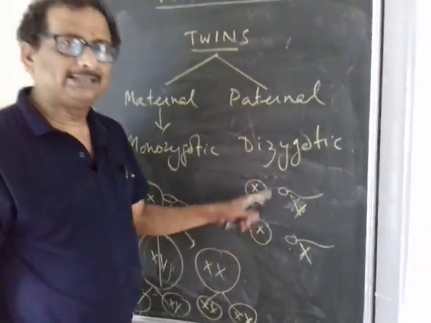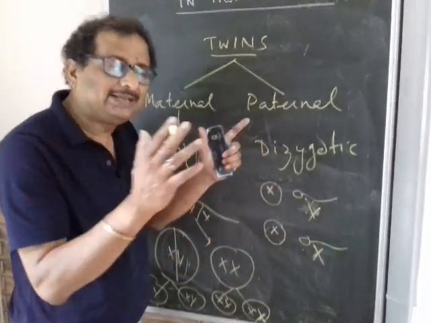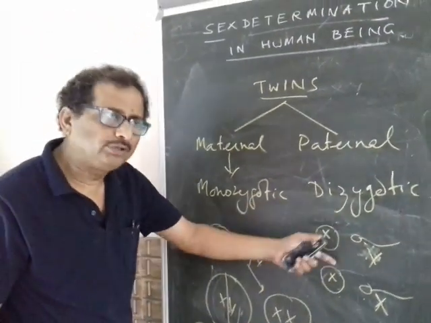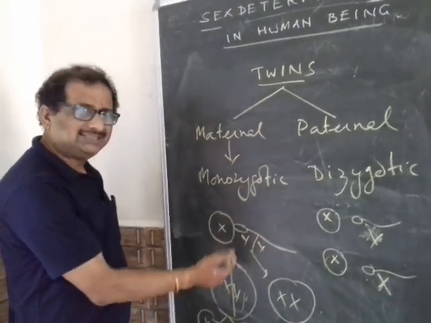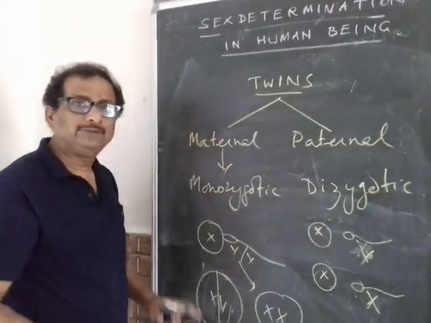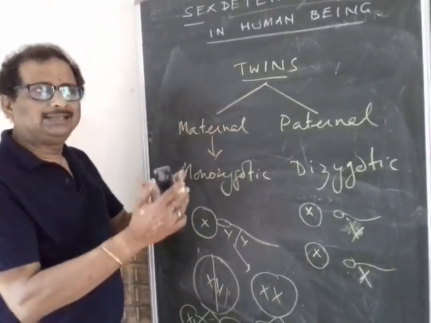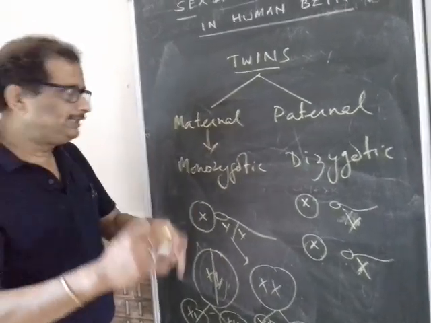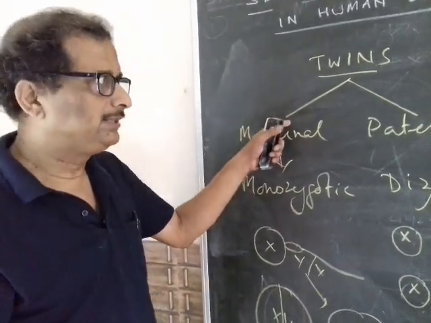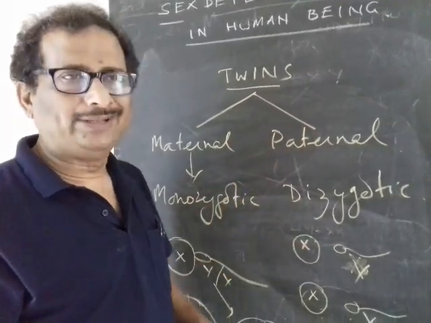So all the possibilities are there, but since they have different autosomes and sex chromosomes, there will be dissimilarities. Their variation will be more. They will be just like ordinary brother and sister, or ordinary brothers. Here, of course, since they arise from the same zygote, the individuals that develop will be identical, because they are coming from the same zygote having the same autosomes and the sex chromosome. So they are identical twins. So we say that maternal or monozygotic twins lead to identical twins. Paternal or dizygotic twins lead to non-identical twins.